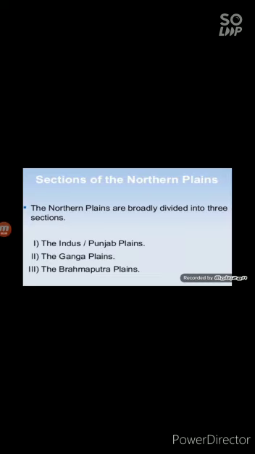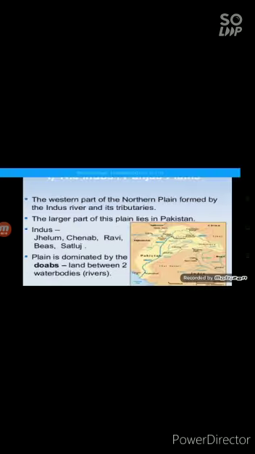Children, the northern plains is broadly divided into three sections, and they are the Punjab plains, the Ganga plains, and the Brahmaputra plains. Now children, the first one, that is Indus or Punjab plains. The western part of northern plain is referred as the Punjab plains. It is formed by Indus and its tributaries.